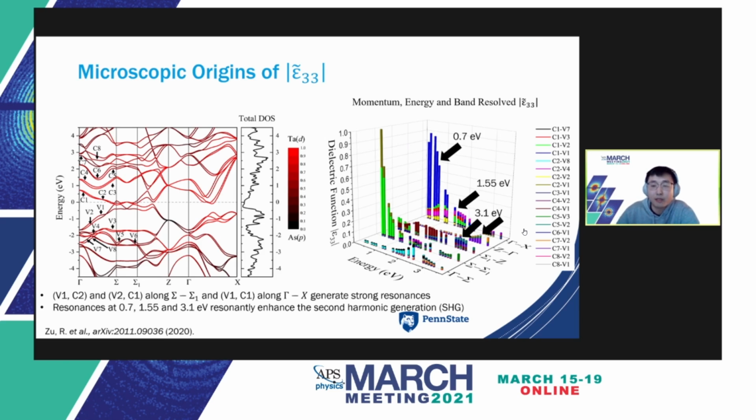Similarly, at 3.1 eV, the giant second harmonic generation is enhanced by a collection of bands mostly concentrated at high symmetry point Z. And that's why it contributes to both passes as shown in the panel. And those are also enhanced by the Van Hove singularity as well.